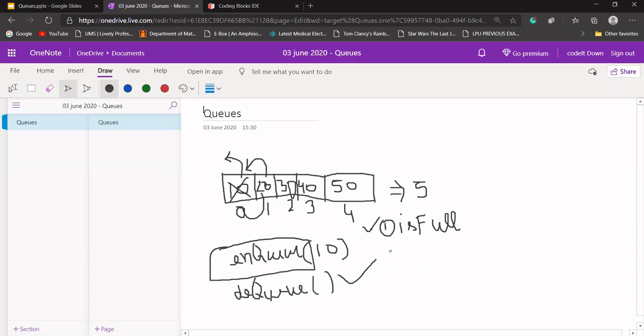After that, I'll design one more function, isEmpty. If at some point I just want to know whether our queue is empty or not. Let's say there is no element in our queue, and we have just created this array, with nothing there, and we want to check whether our queue is empty or not. Then it should return a true value, which means that our queue is empty. If it returns a false value, it means our queue is not empty.